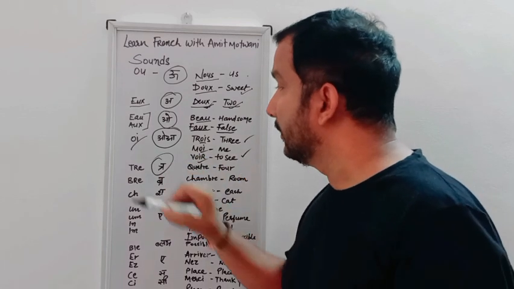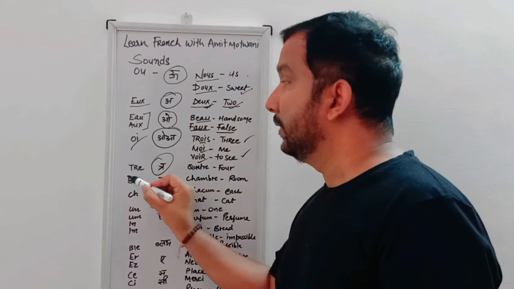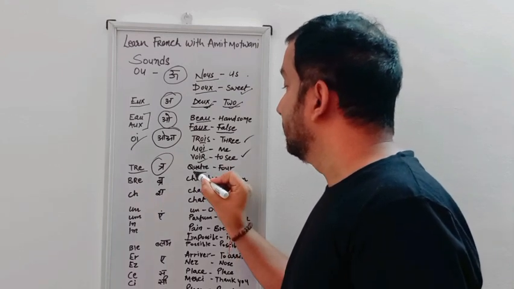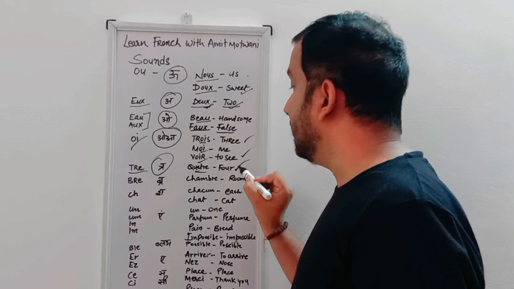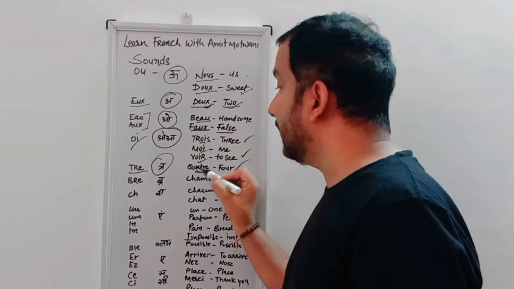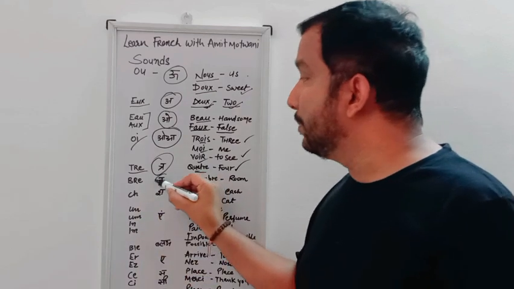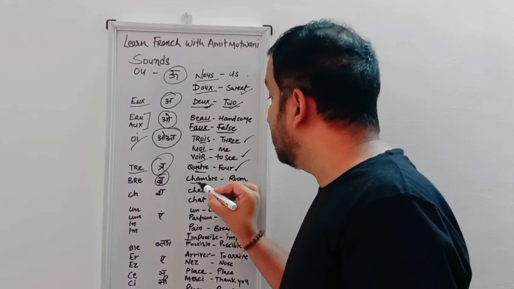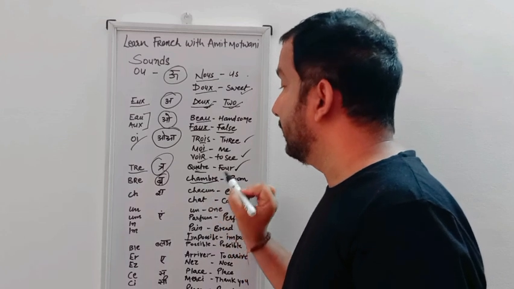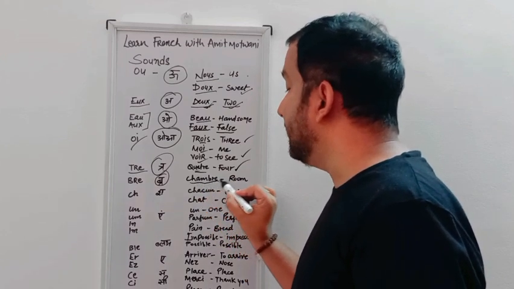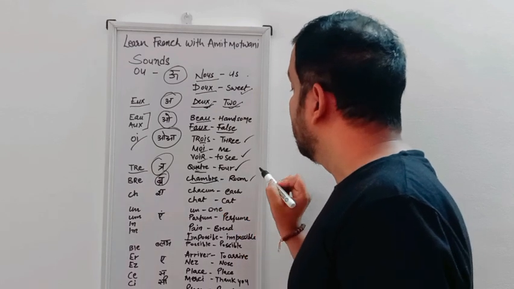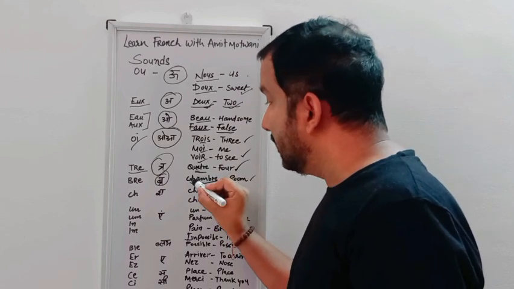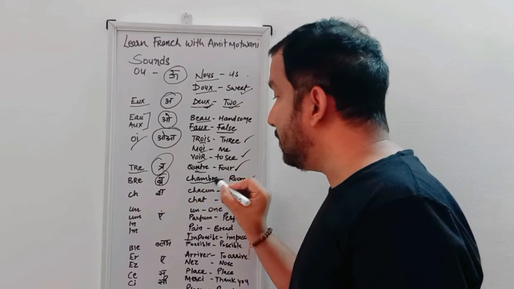The next sound is "tr", T-R-E, "tr". We use it in quatre. Quatre means four. In English we say four, in French we say quatre. The next sound is "br", B-R-E, "br". We use it in chambre, C-H-A-M-B-R-E. Chambre means room. You can repeat with me, chambre, C-H-A-M-B-R-E.